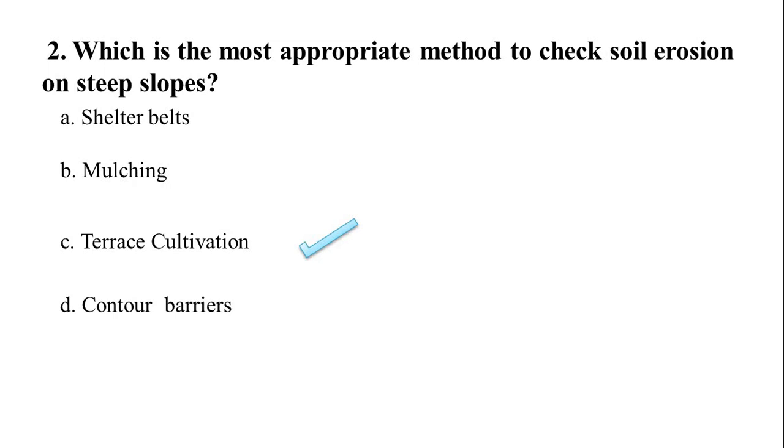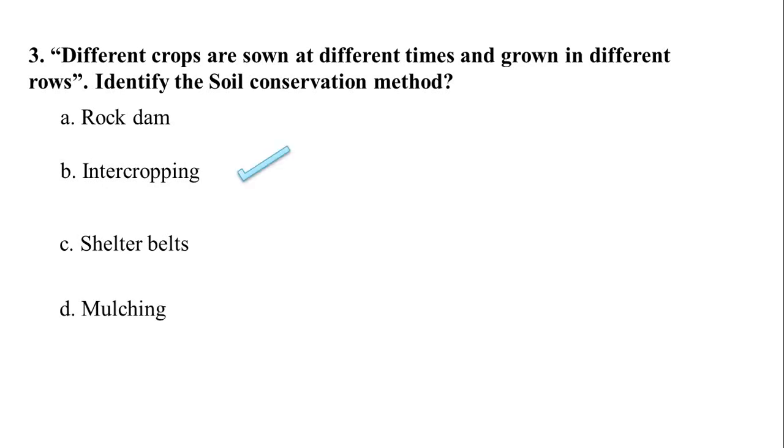Terrace cultivation. Your third question is, different crops are sown at different times and grown in different rows. Identify the soil conservation method. And the options are A. Rock dam, B. Intercropping, C. Shelter belts, or D. Mulching. And the correct answer is B.